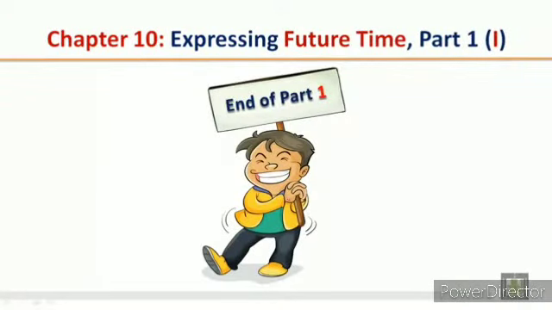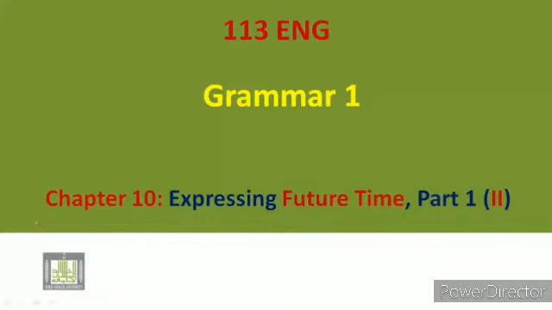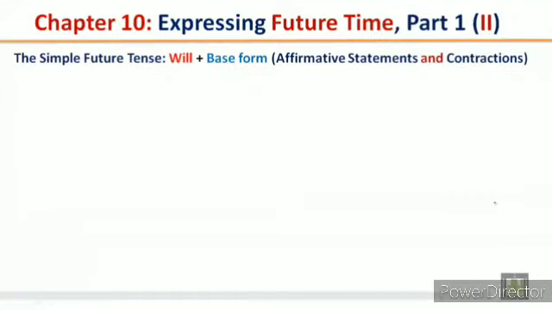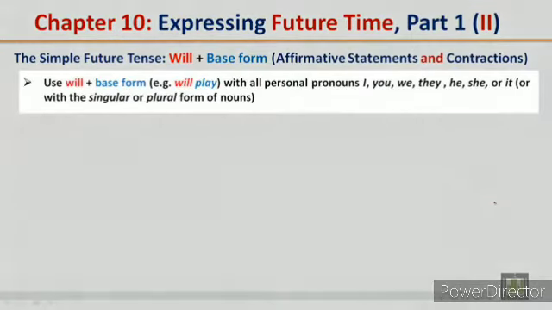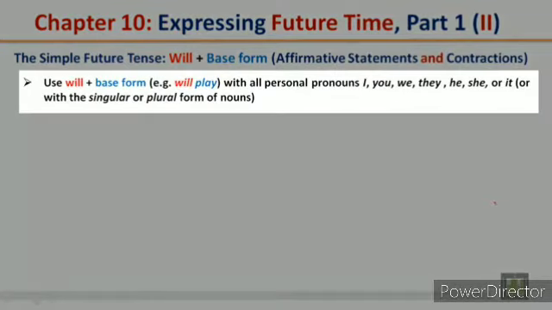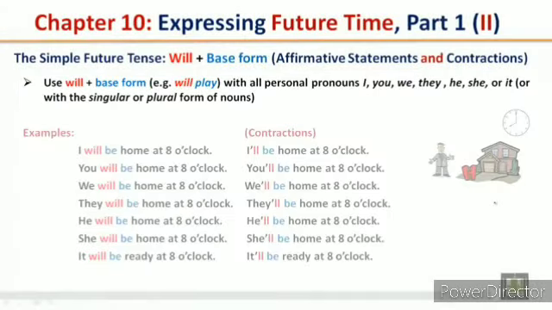End of Part 1, PowerPoint 1. English 113, Grammar 1, Chapter 10. Expressing Future Time. Part 1, PowerPoint 2. The simple future tense, will plus the base form, affirmative statements and contractions. Use will plus base form, will, play, and play is the base form, with all personal pronouns, I, you, we, they, he, she, or it, or with the singular or plural form of nouns.